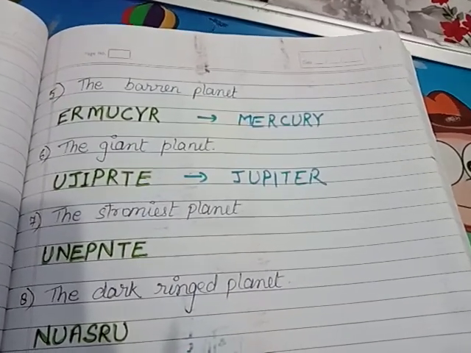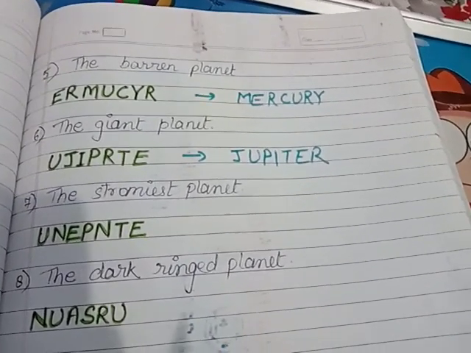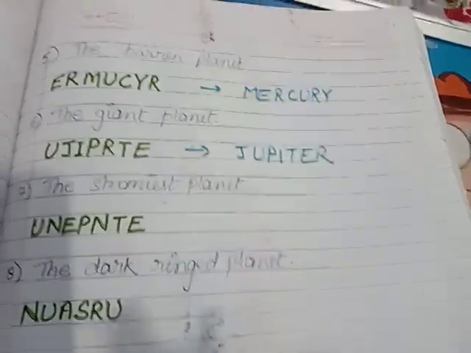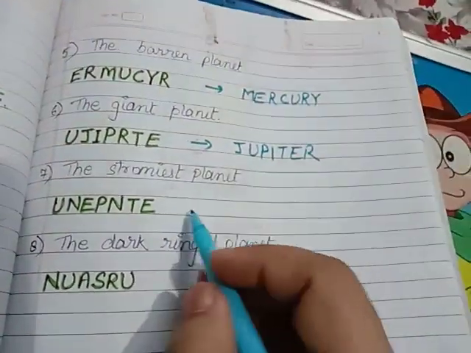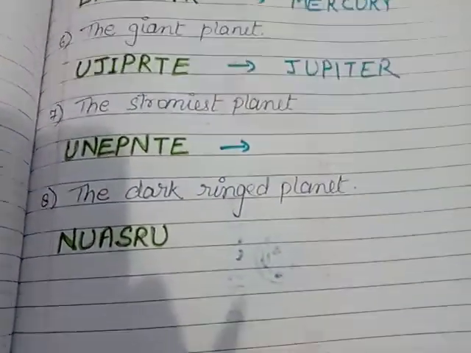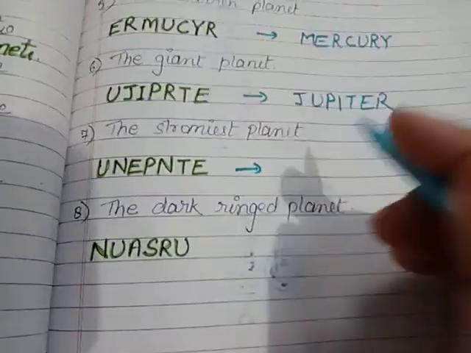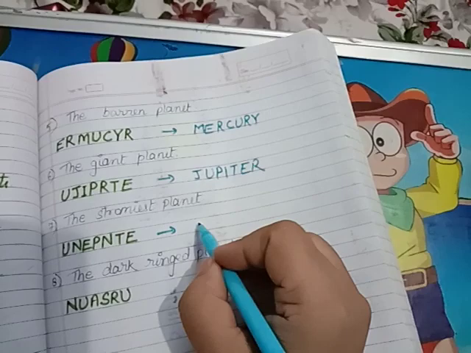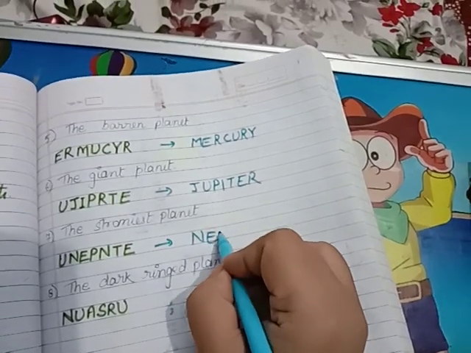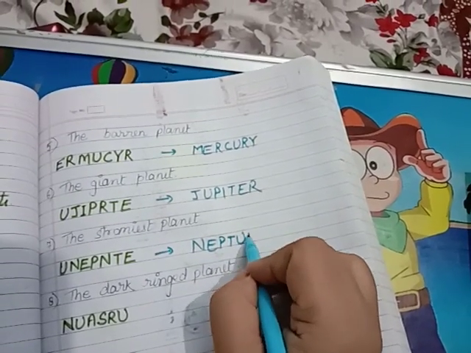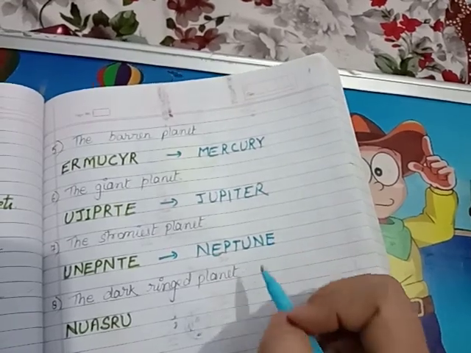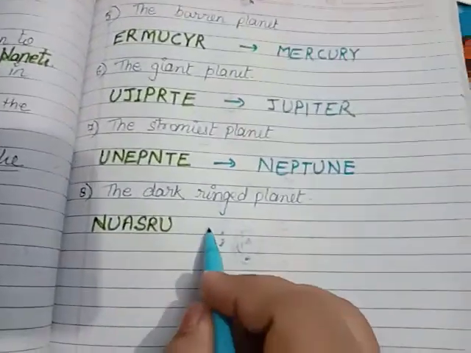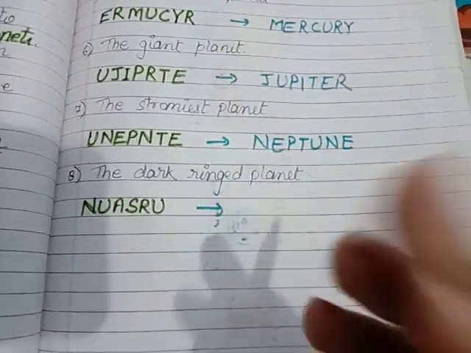The next question number 7, the stormiest planet. जहाँ पे सबसे ज़्यादा storms आते हैं. कौन सा है, कोई बता सकता है? Neptune.